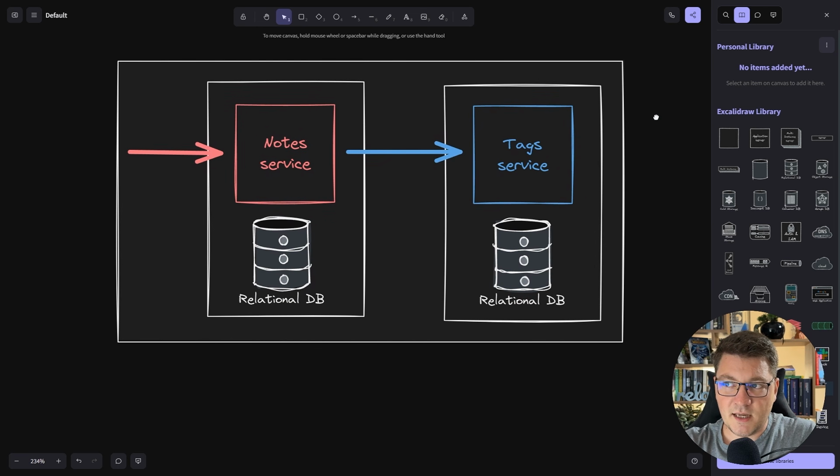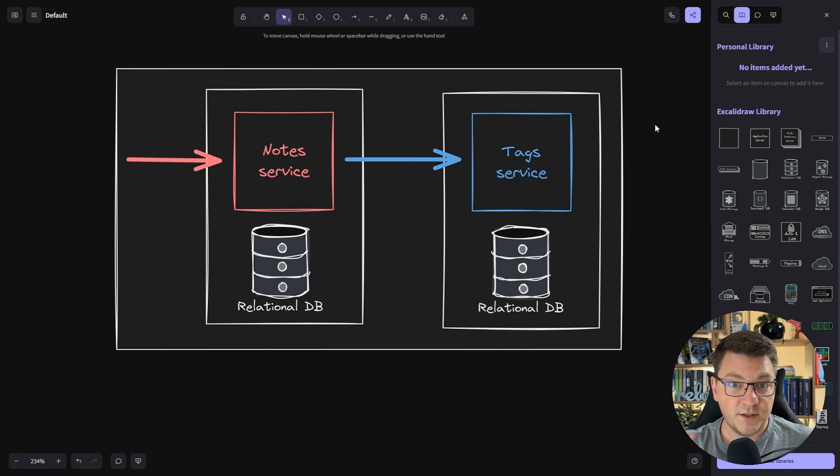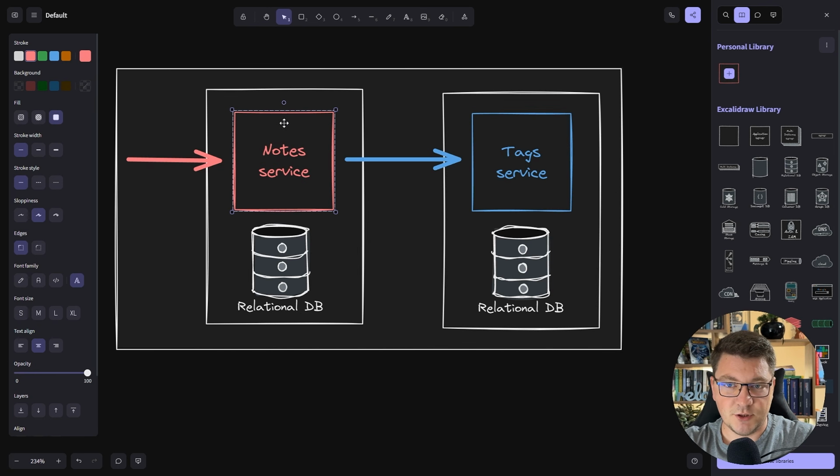Now, obviously, the example here is somewhat simplified. These services aren't doing all too much, but let's try to discuss why we would want to have a separate tags service and not have both of them deployed together as just one monolith. One reason could be having a different rate of change between these services. The notes service can be pretty stable, whereas the tags service can be quickly evolving. For example, we're going to start with a manual implementation of tagging the content of the notes, and we're going to evolve this into using AI and a large language model to generate the tags.